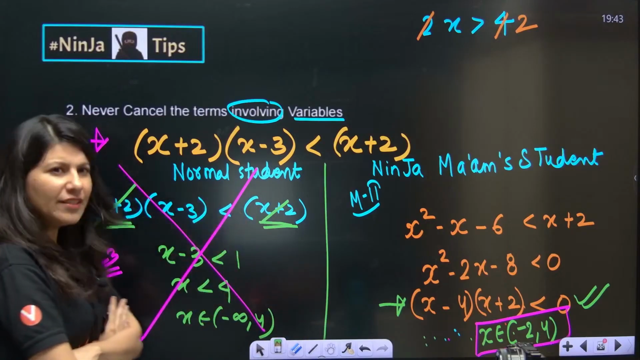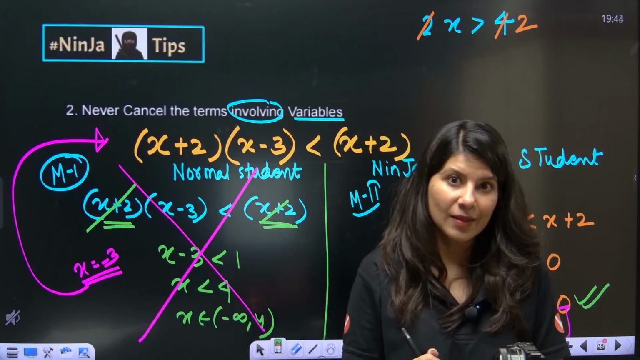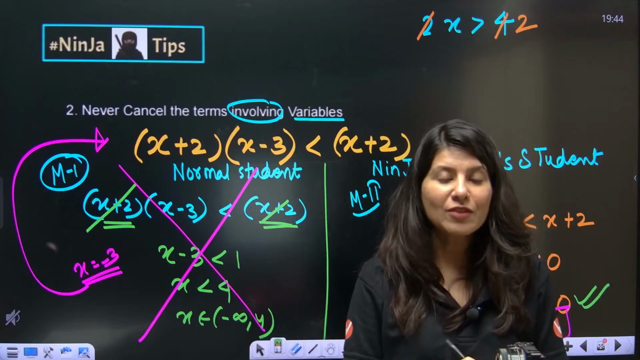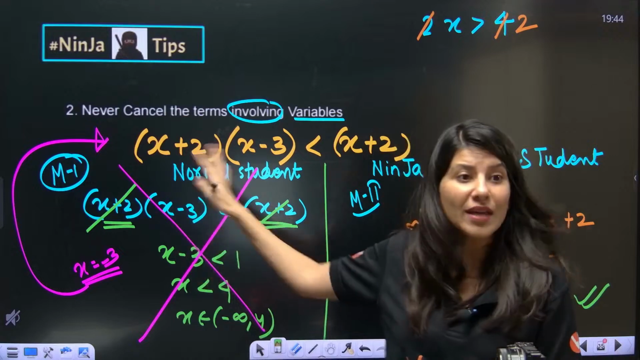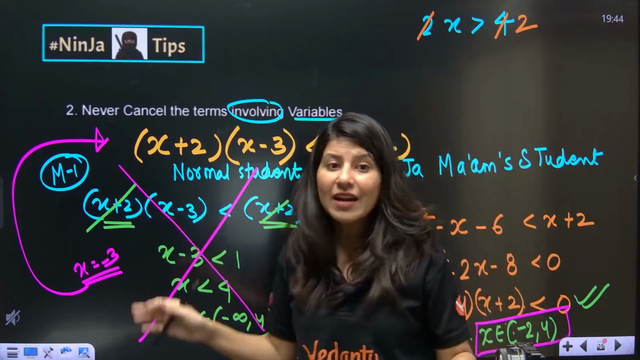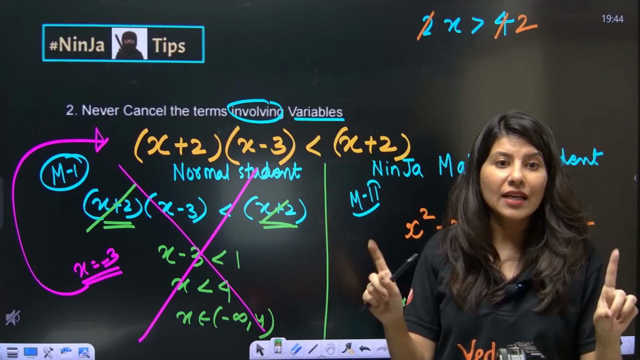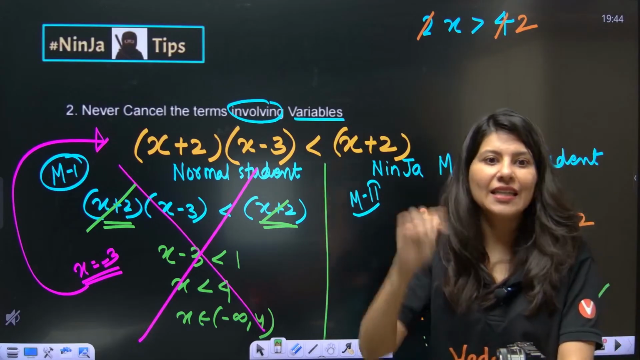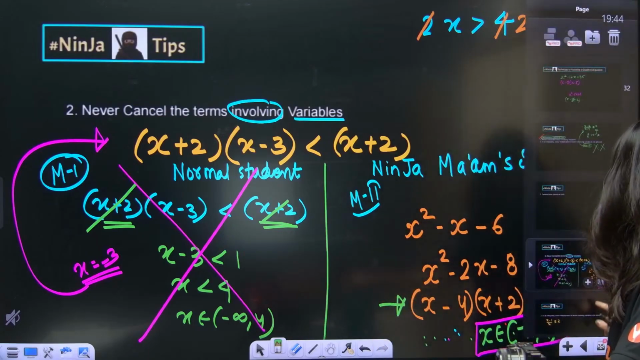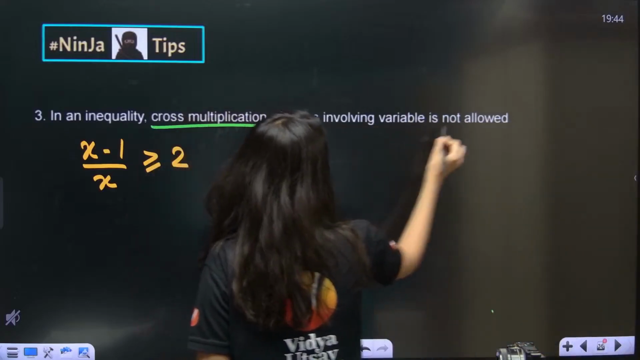Okay, ma'am. So division by x plus 2 is only allowed if you know the sign of it. Because division by negative number will flip the sign. Division by positive number will not flip the sign. So that is why there is something wrong with this process. This whole process is wrong because you are dividing with unknown quantity. So never divide or never multiply with an unknown quantity in the inequalities. No, don't do that. Okay. And the next thing is, yes, this. In any inequality, cross multiply is not allowed.